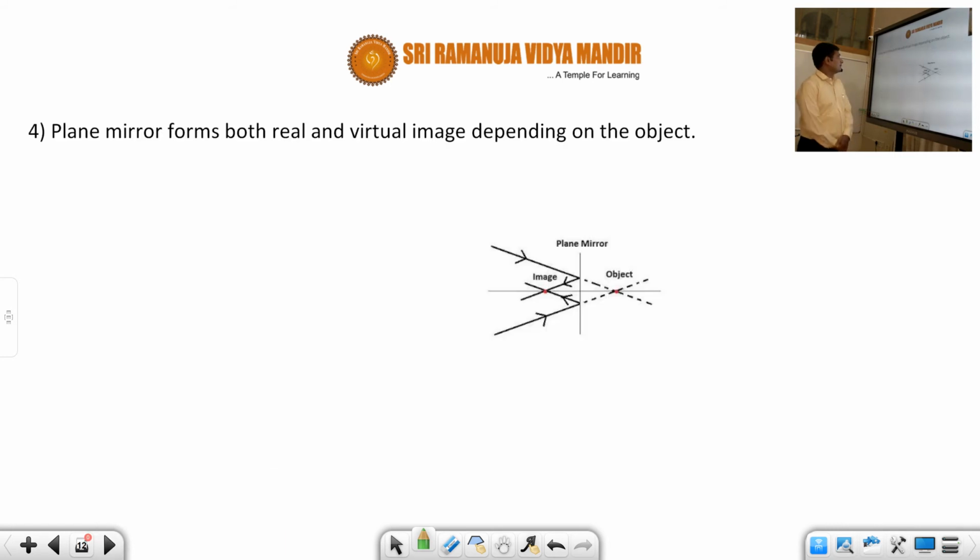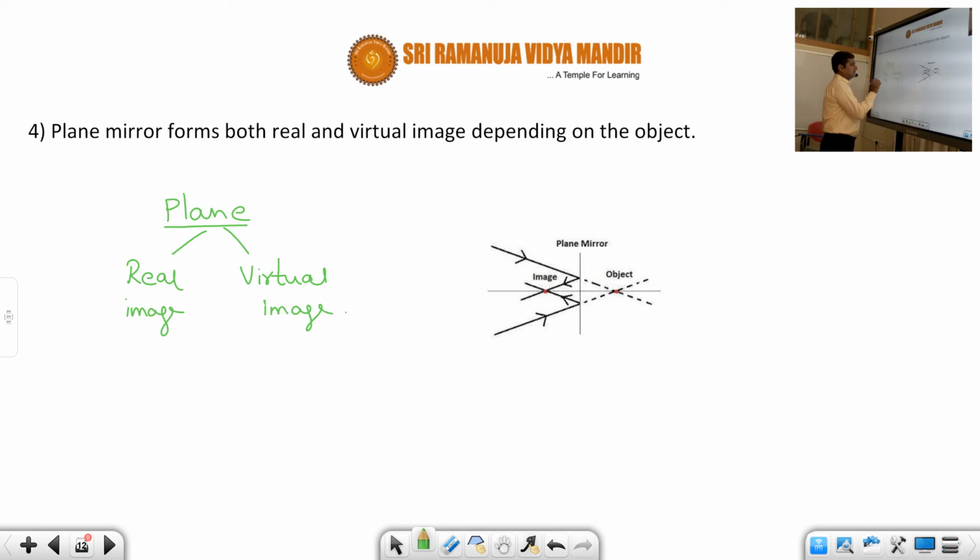Now coming to the next point, that plane mirror forms both real and virtual image depending on the object. As I have told, this is one of the important points, that the plane mirror can form both real image as well as virtual image. Okay. And when it will form real image and virtual image, depends on the object. Okay.